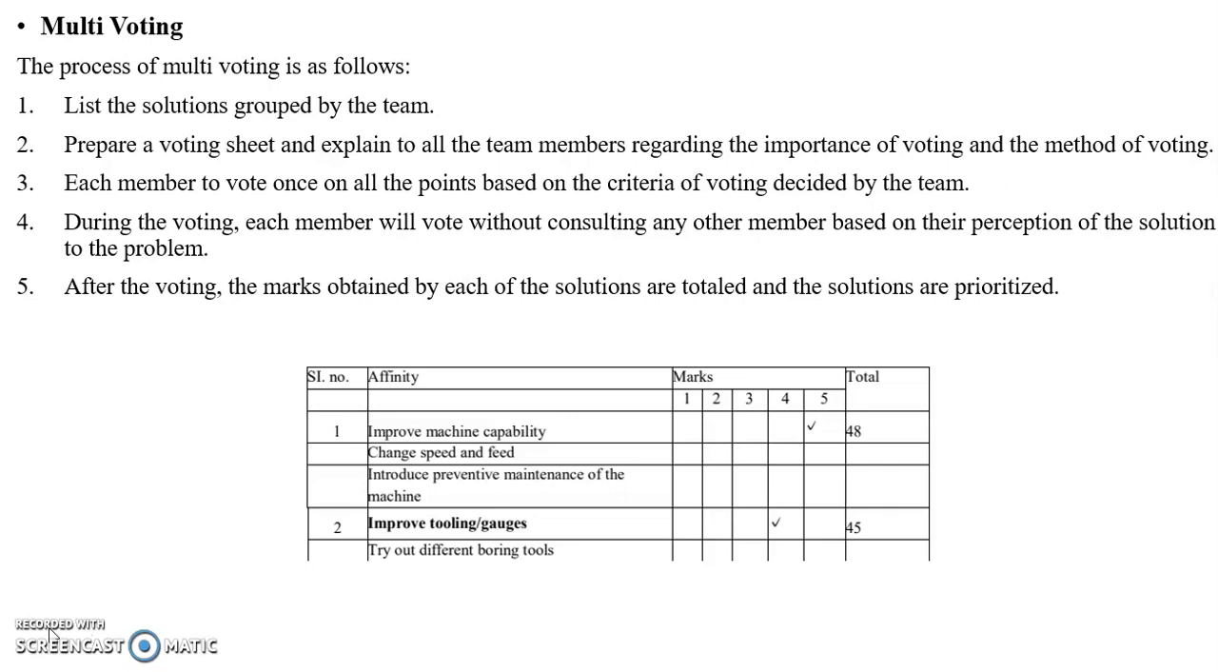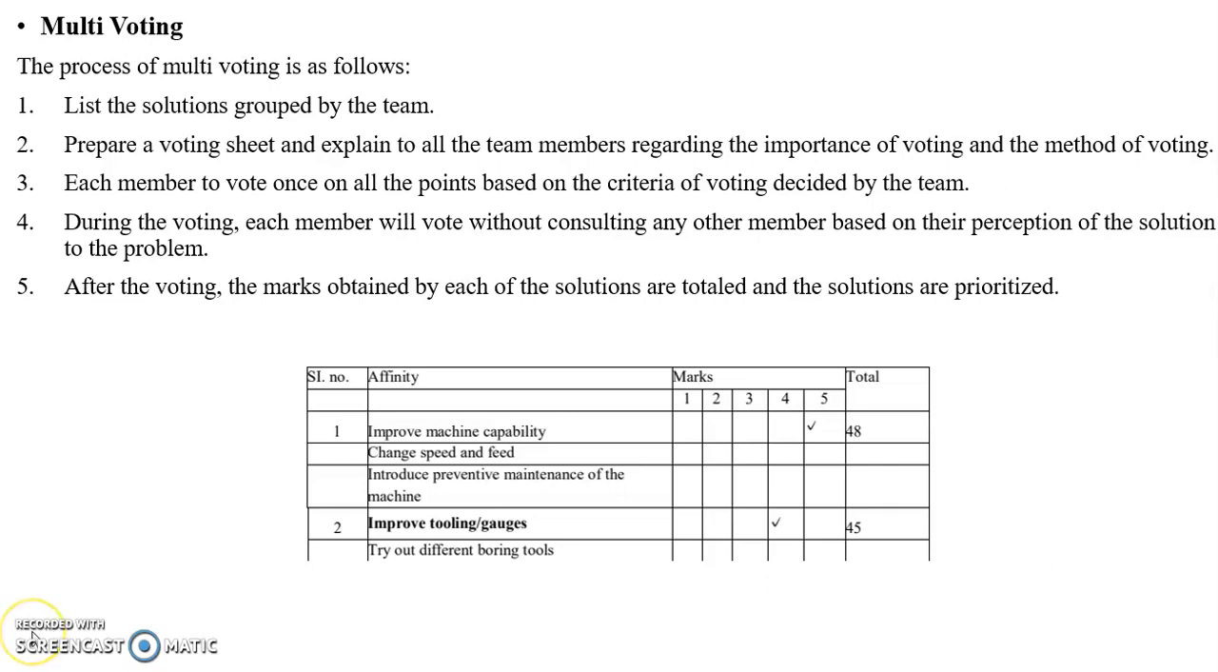Next, during the voting, each member will vote without consulting any other member, based on their preparation of solutions to the problem. While multi-voting, there is no discussion time. Finally, after the voting, the marks obtained by each solution are totaled and the solutions are prioritized. That means all the voting marks they get are totaled. Whichever gets the maximum votes is called the prioritized solution, which means you should go for that solution first.